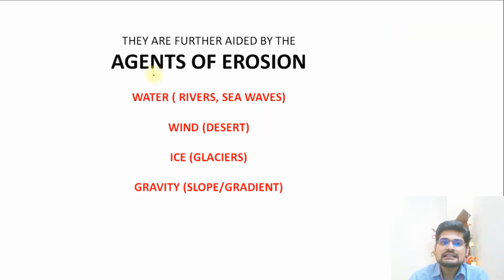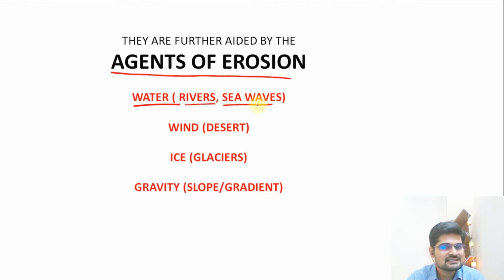The next important thing is the agents of erosion, as I was saying. Agents are those important factors that either accelerate or promote what we understand as erosion. So what are these? The water factor is an important agent: water of rivers, sea waves and torrential rainfall, as we say. Then the wind factor, which is most prominent where?